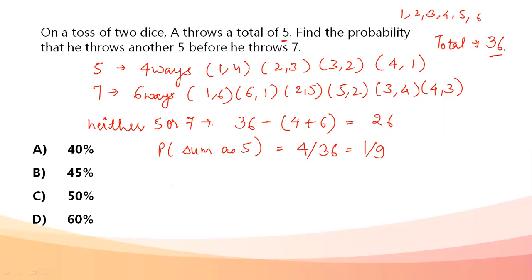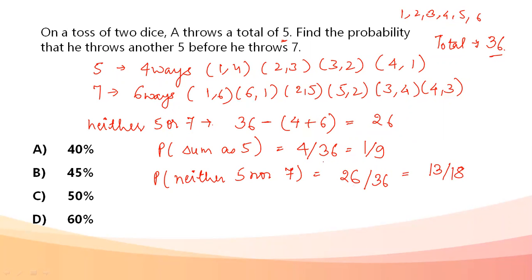Next, the probability of getting neither 5 nor 7: I know the number of ways in which I'm not getting 5 or 7 is 26, and the total number of possibilities is 36. So this becomes 13 by 18. So I have two probabilities: getting sum as 5, it's 1 by 9; sum neither 5 nor 7, it's 13 by 18. Now, since the person has already thrown a 5, it is a number different than 7. He may throw 5 at the next attempt. The probability is 1 by 9 of getting a 5.